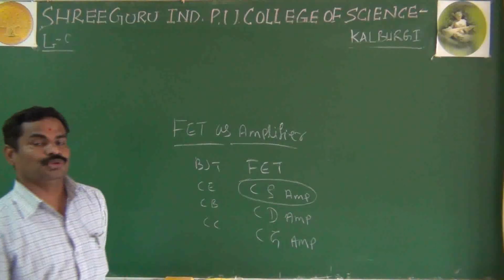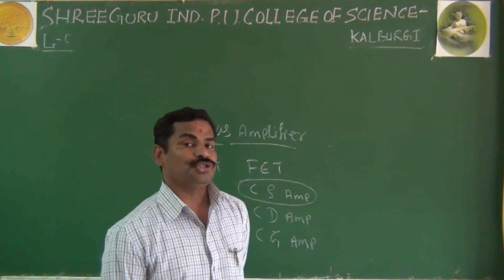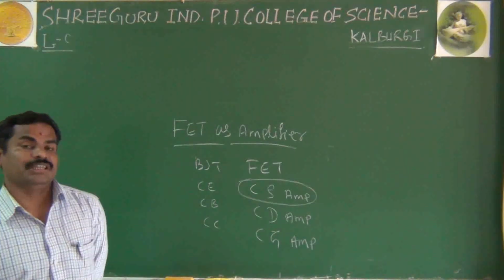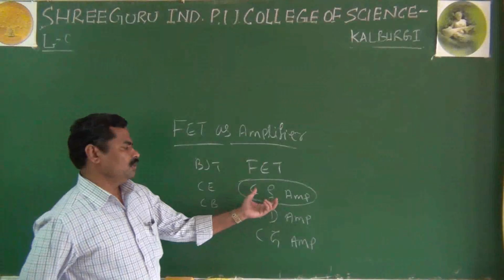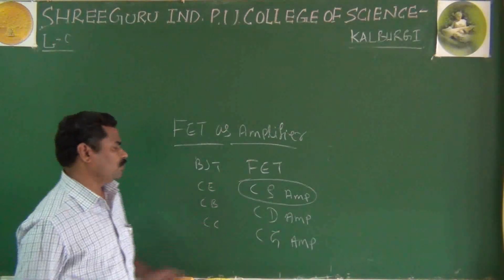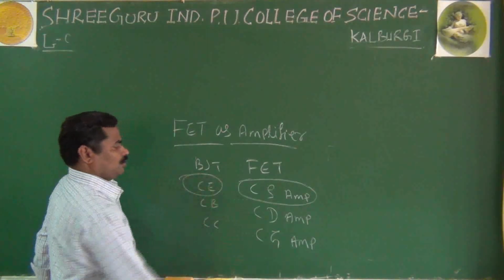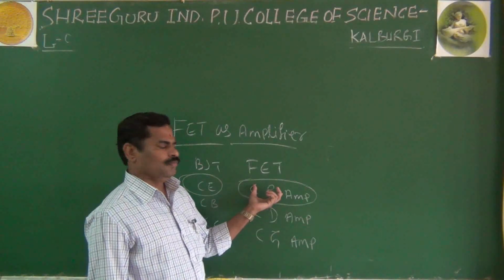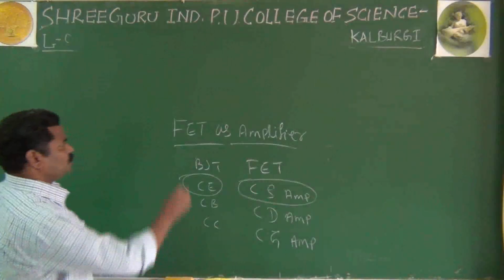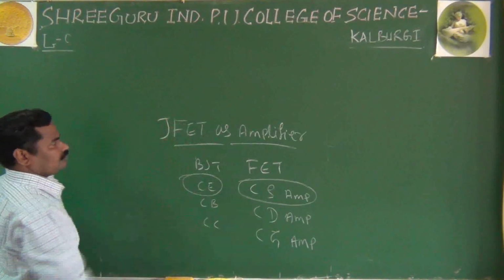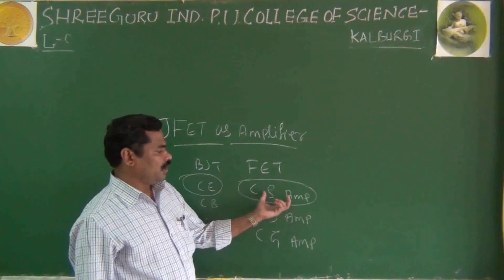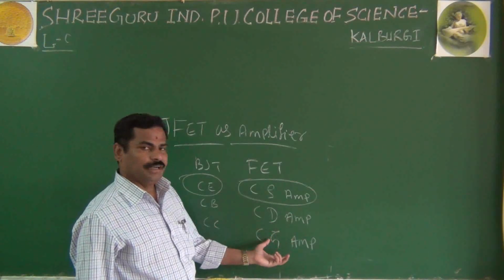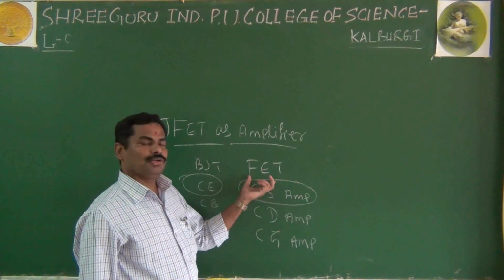You are studying in detail about the working principle of the common source JFET as an amplifier, and especially how you give importance to the common emitter. In the same way, we are giving importance to the common source JFET amplifier. Compared to the common drain and common gate, we have more advantage with common source.